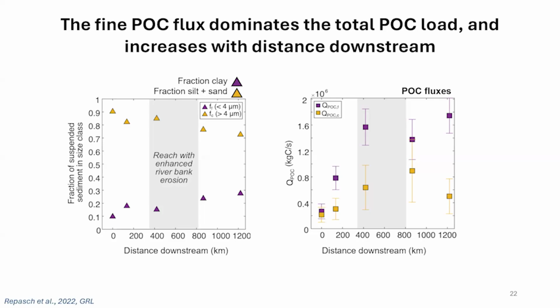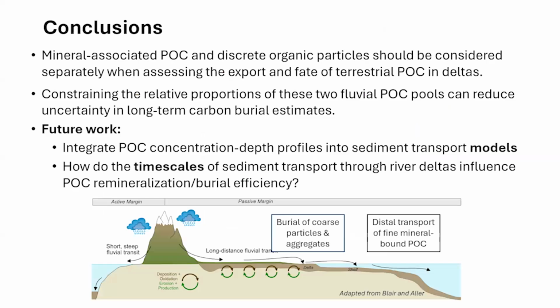And so studies like this, I think, can be very helpful for understanding how particulate organic carbon is sorted and routed through river, delta, and coastal systems.